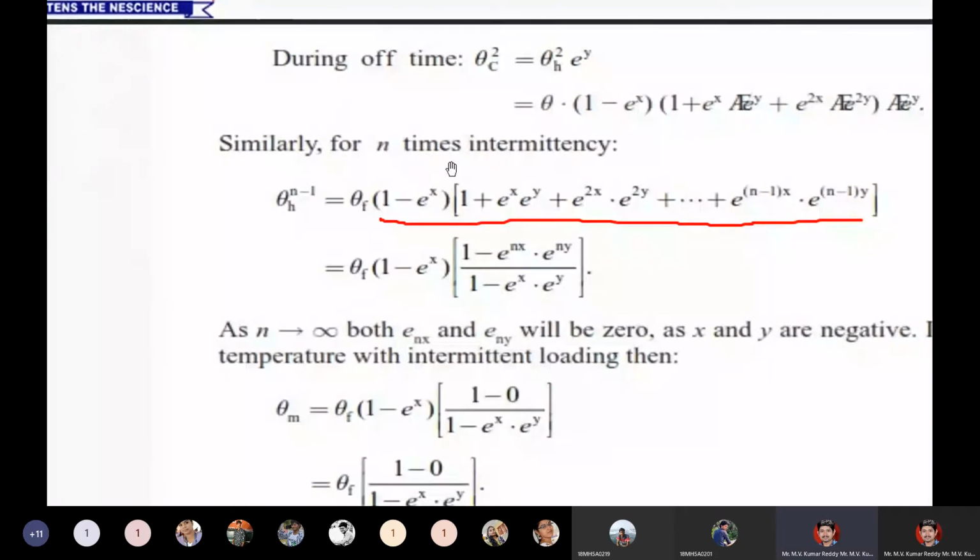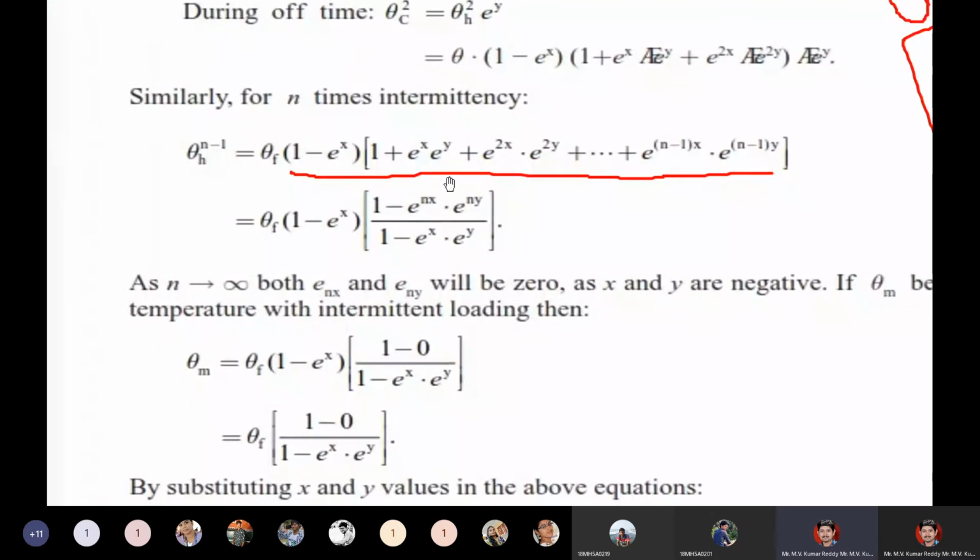Similarly for the n type, that is the final one. For the final condition we are taking these equations. Here the first term is a constant: in condition 1 this term is constant, for condition 2 this term is constant, for condition 3 this term is constant. Only this part is varying. For condition 1 it is 1, for condition 2 e power x into e power y, for condition 3 e power 2x e power 2y, for condition 4 and so on.